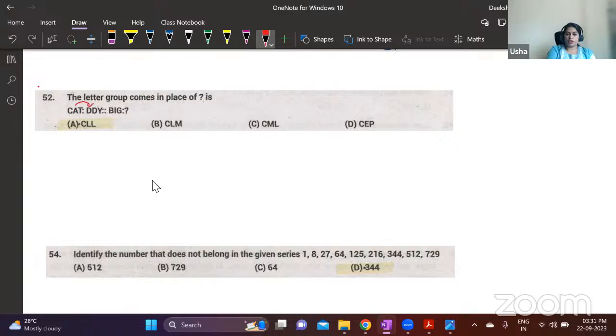So compare the relation between these two. See, here we have double colon. This is kind of analogy based question. So what is analogy? I have already shared that video in the member section. There will be a relation between these two words and the same relation exists between third and fourth word.